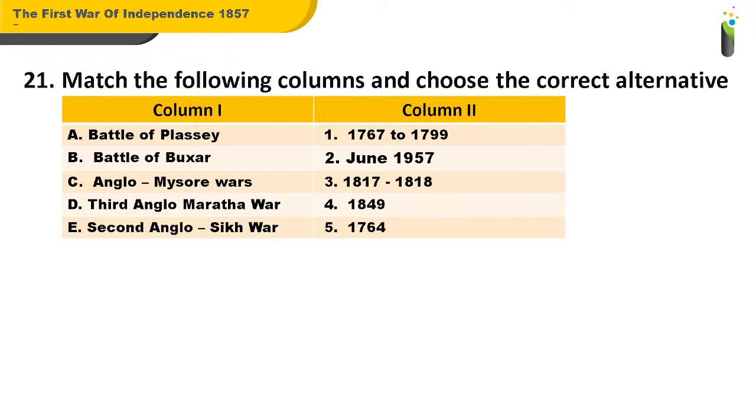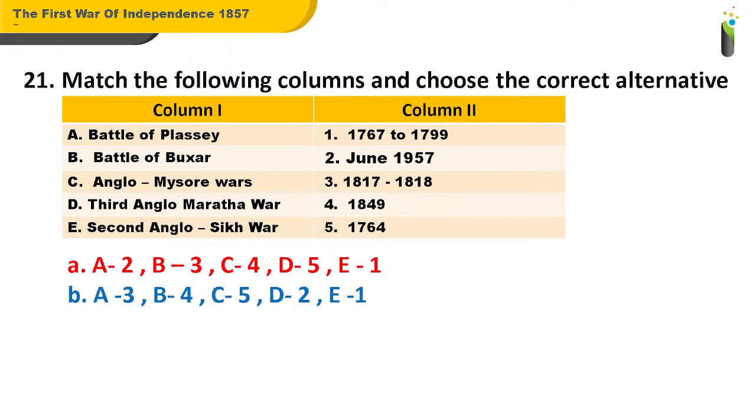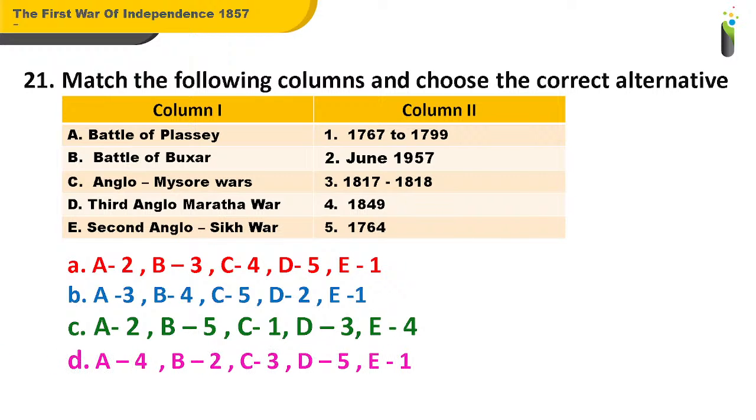and fifth, 1764. And your options are option A, wherein A is 2, B is 3, C 4, D 5, E 1. Option B, A 3, B 4, C 5, D 2, E 1. Option C, A 2, B 5, C 1, D 3, E 4. Option D, A 4, B 2, C 3, D 5, E 1. So what should be the answer for question number 21?